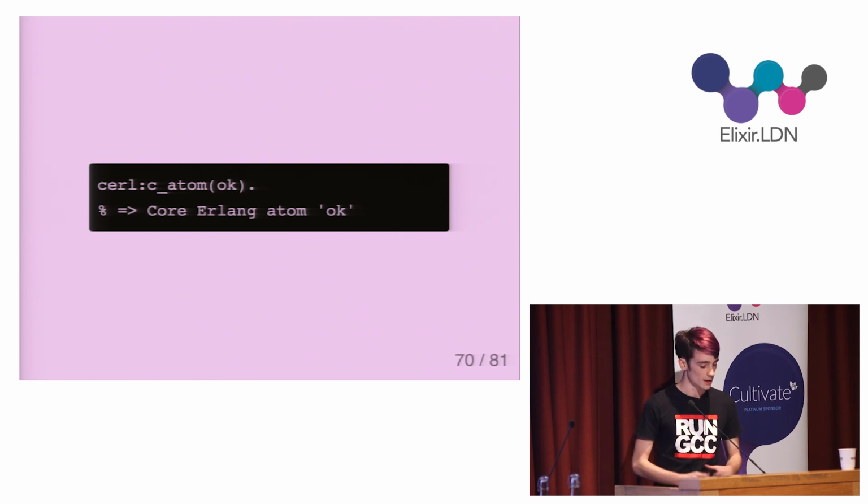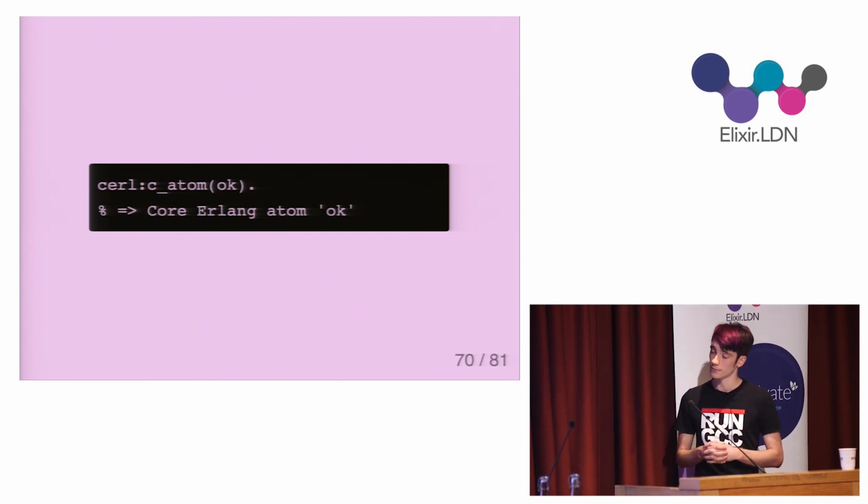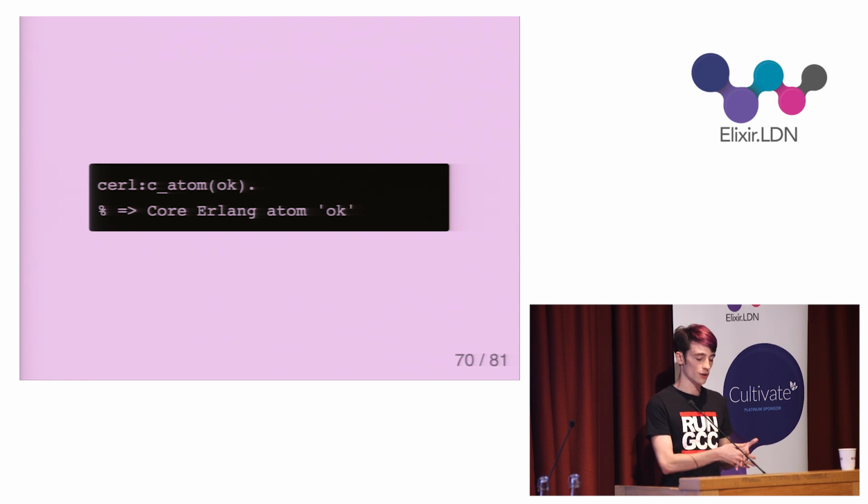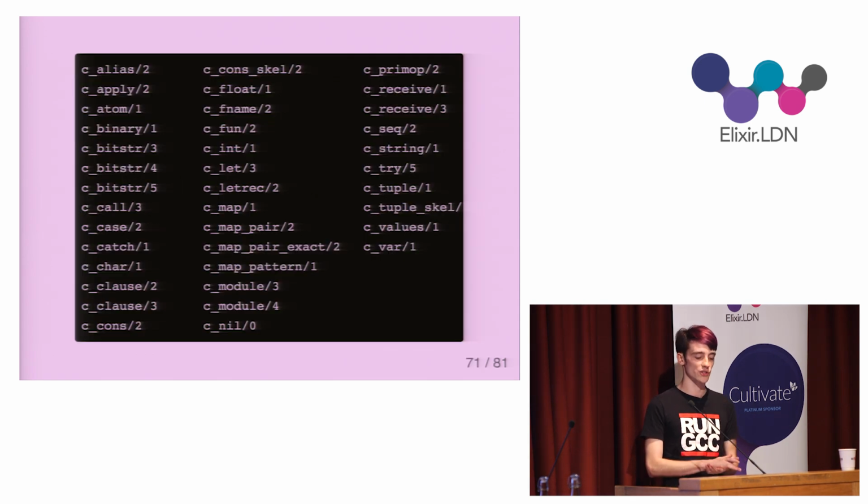So here we see the catom constructor being used. It's a function which takes an atom and returns the core Erlang node that represents an atom. What exactly this looks like doesn't matter. It may change in a later version of OTP. The only thing that matters is that we trust that this function will always return the correct node data structure, whatever that may be. So there are similar functions for all the other possible types of nodes.